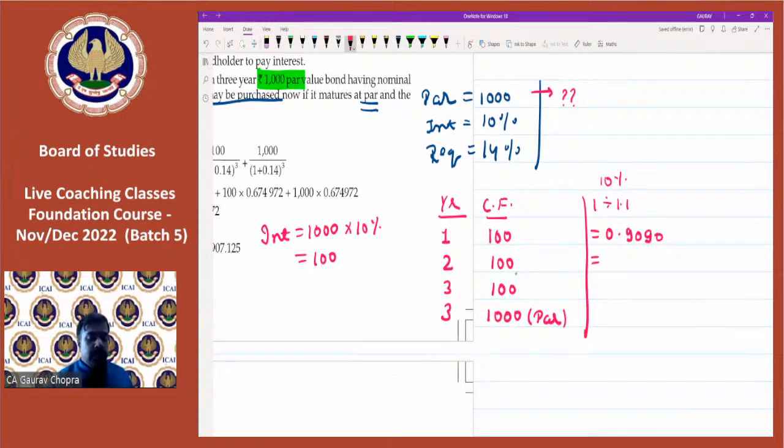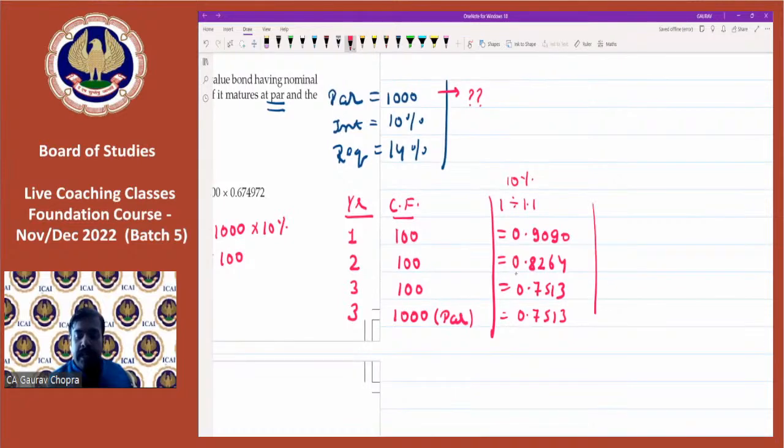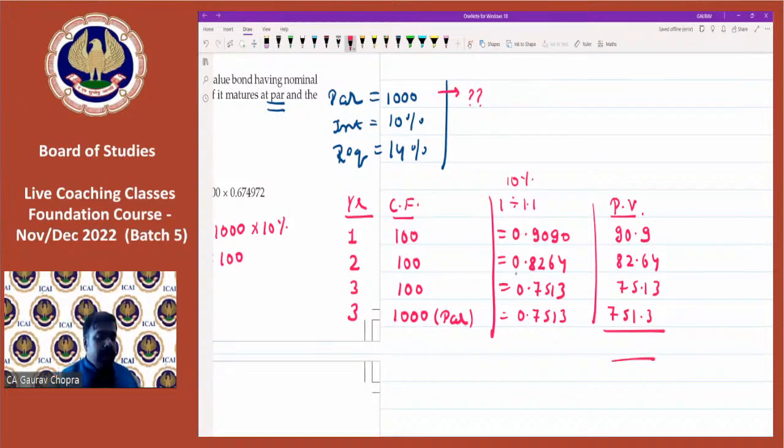For the second year, power 2, 0.8264. For the third year, power 3, 0.7513, and 1000 is also for the third year. Now we can multiply them and get the result. We will get the present values 90.9, 82.64, 75.13, and 751.3. We can add them and get the result.